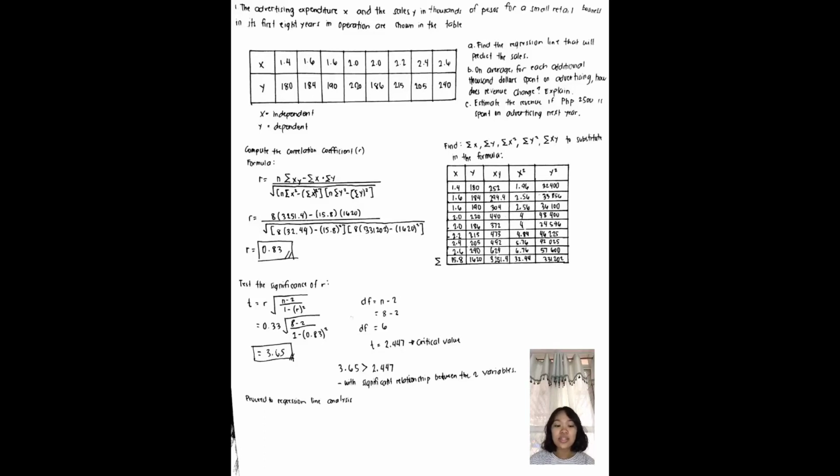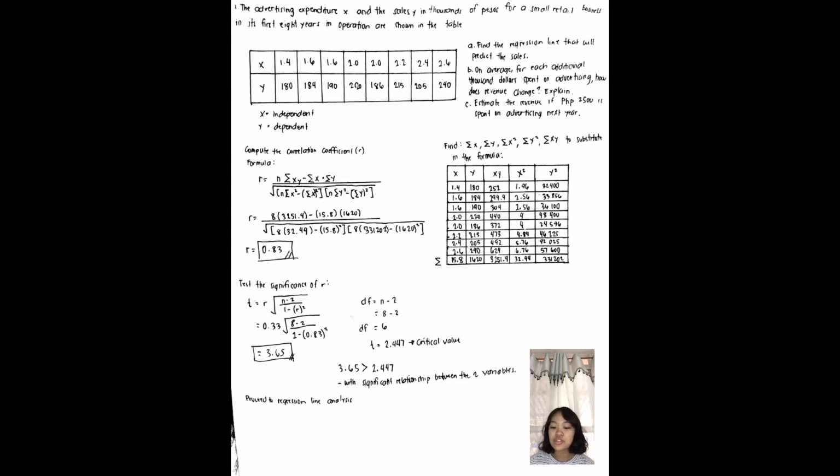For number 1, the advertising expenditure X and the sales Y in thousands of pesos for a small retail business in the first 8 years in operation are shown in the table below. So, in this word problem, we will find the regression line that will predict the sales.